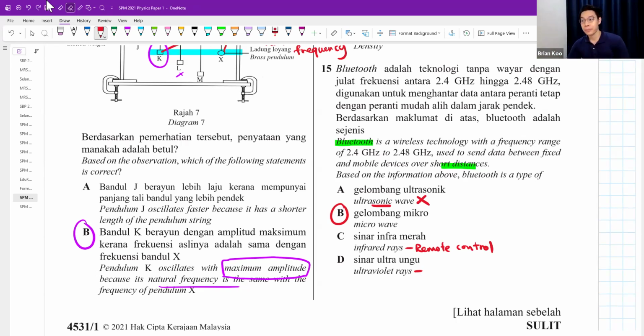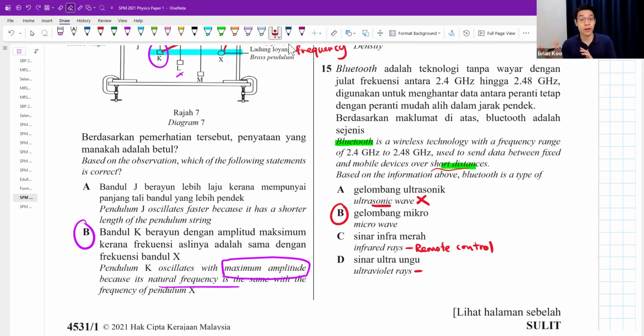Yeah. But guys, Bluetooth is microwave. They mention short distance and all, something that is not very, very high frequency like infrared or ultraviolet. Okay, so this one you need to know a little bit of the application. If don't have microwave, you know which one I would choose? I would choose radio wave. A lot of Bluetooth, they are either in the radio wave or the microwave range. Frequency doesn't need to be too high, around radio wave and microwave.